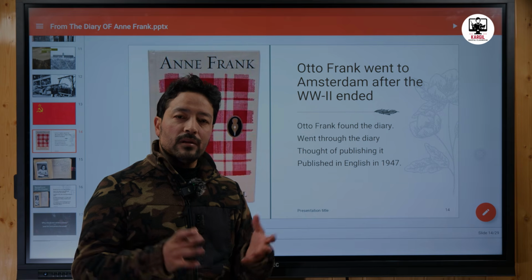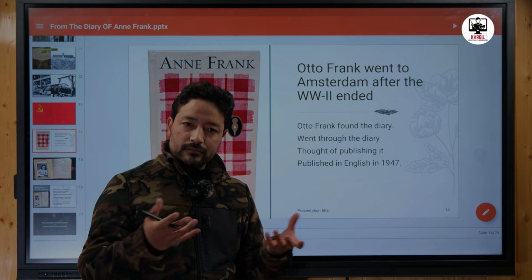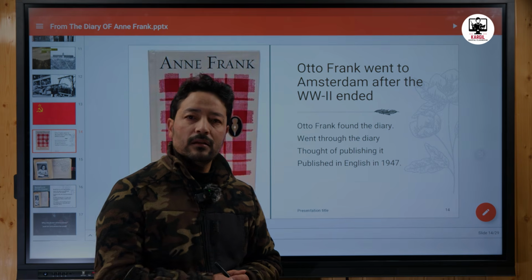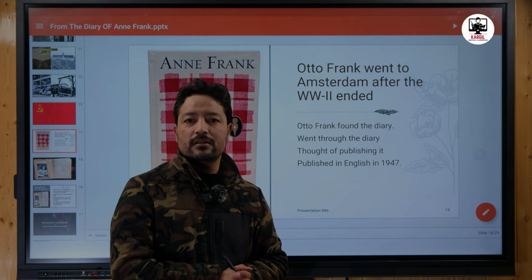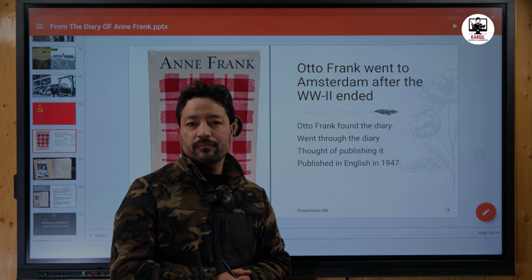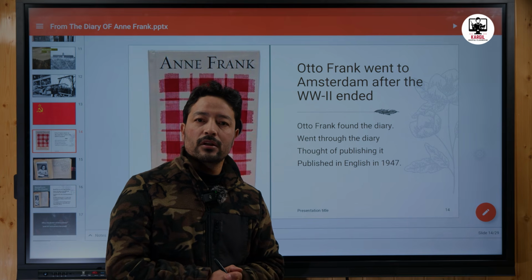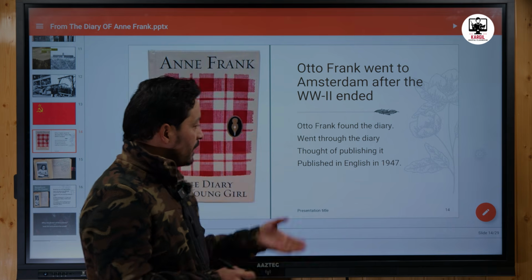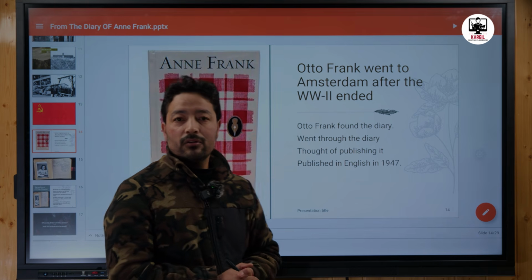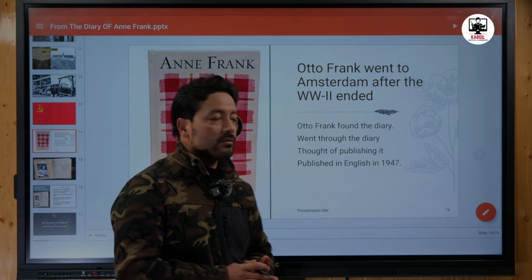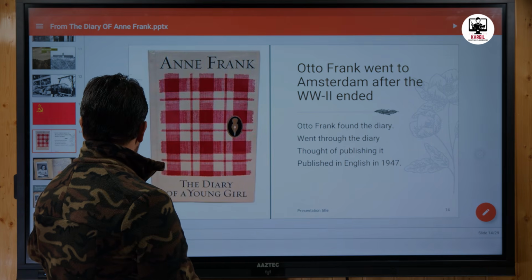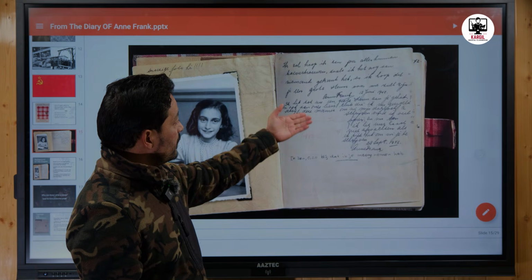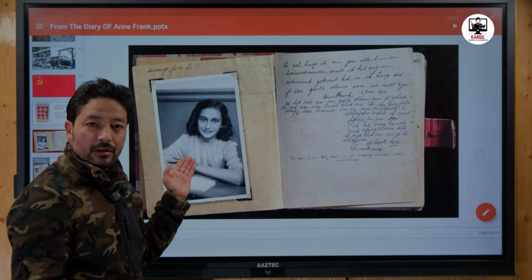Now there are several movies, TV serials, and a number of theatrical productions based on this particular diary. The diary has been translated into more than 70 different languages. And now this diary is considered one of the most read books in the world. You can see the real picture of the diary. It is written in Dutch language. Here is a picture of Anne Frank also.